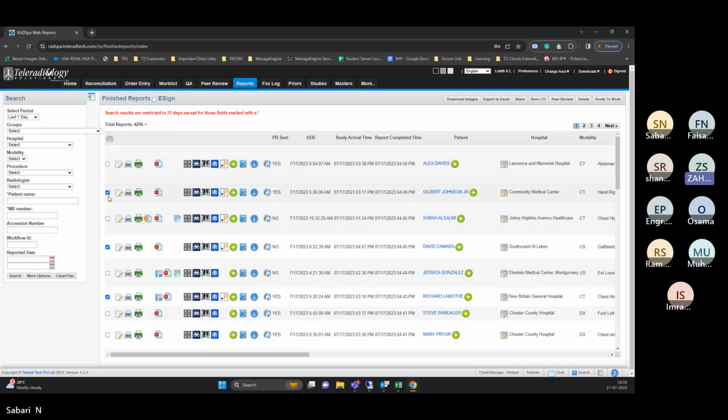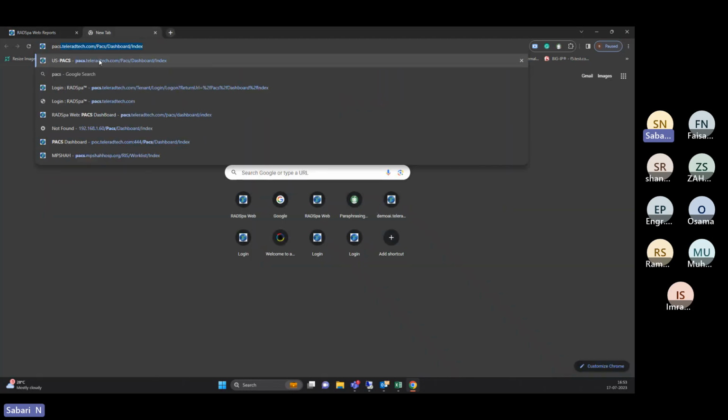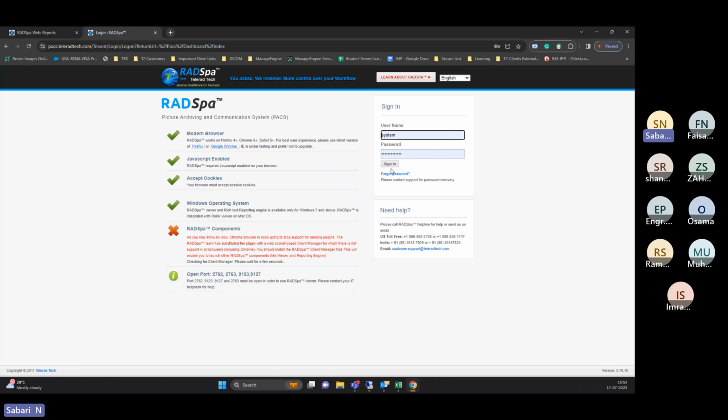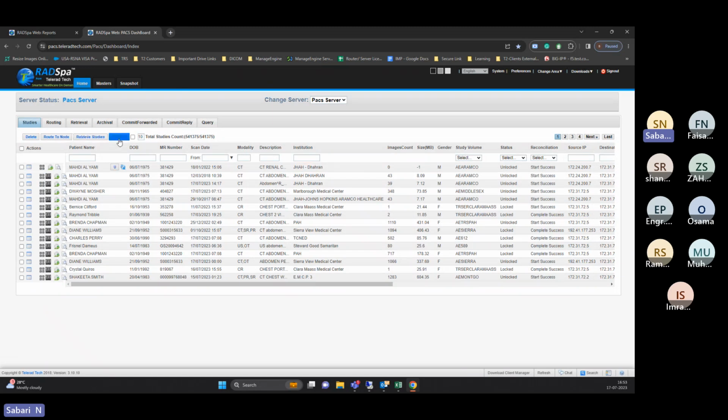Can you re-explain reconciliation for me? Reconciliation, yes. Because PACS is a different application and RIS is a different application, only the PACS will communicate with the DICOM equipment like CT machines, MRI, X-ray, ultrasound, all those things. They will push the images to PACS.